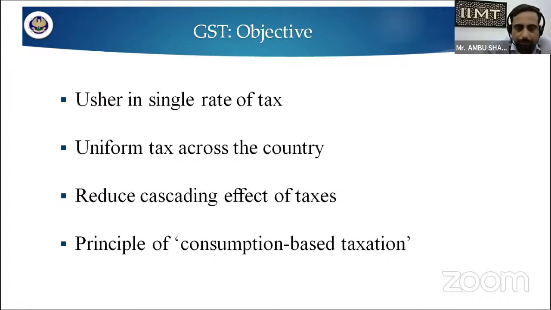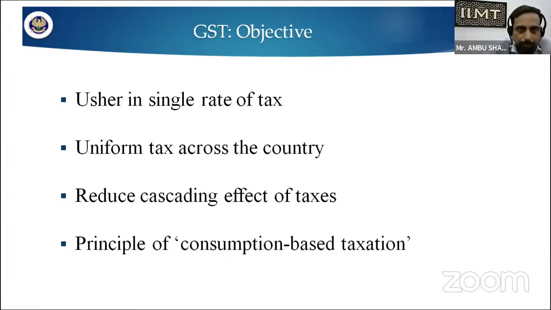GST works on the supply in a state, in which there should be a supply of goods or services. The tax is implemented in that particular state. That is why it is called a consumption based taxation system. So these are the objectives which should be fulfilled under the GST.